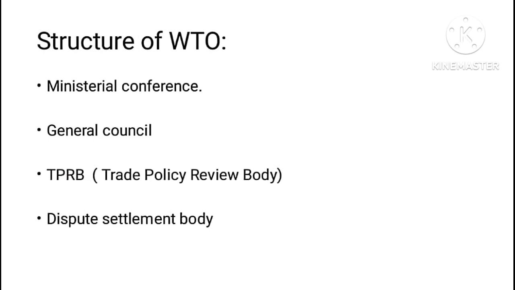So now moving towards the structure of WTO. There are 4 main structures. The Ministerial Conference, which happens once in 2 years. The General Council, which consists of permanent secretaries, and then there is the Trade Policy Review Body, which is very important as it often reviews the trade policies, and the Dispute Settlement Body, which is made to settle disputes between neighboring countries, between trading countries, participating countries.